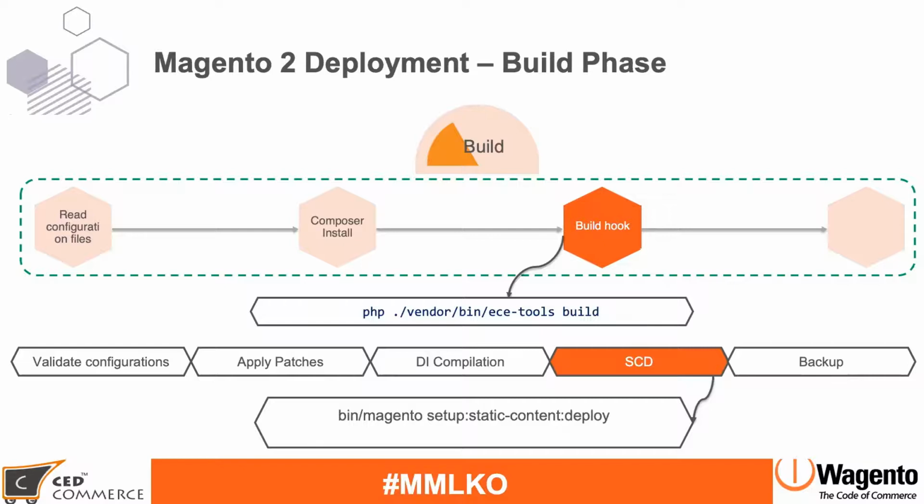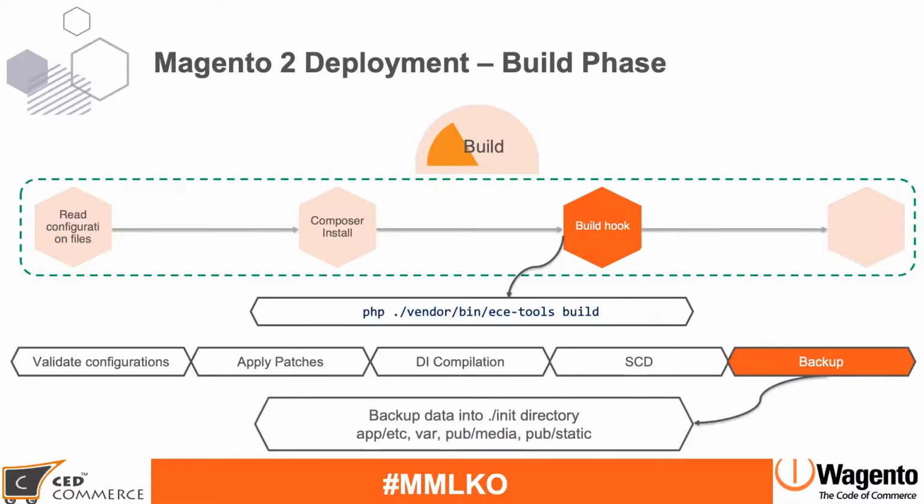So after running this command, our file system is ready. After the file system is ready, Magento needs to take some backup, and it will take a backup of these four directories: app/etc, var, pub/media, and pub/static. They will put these directories into the ./init directory.